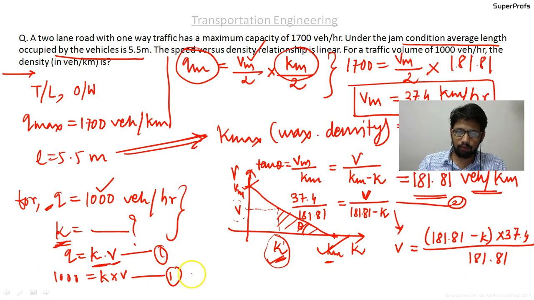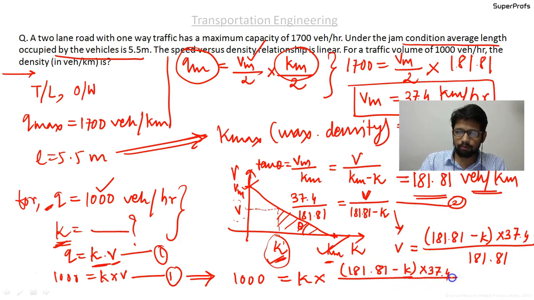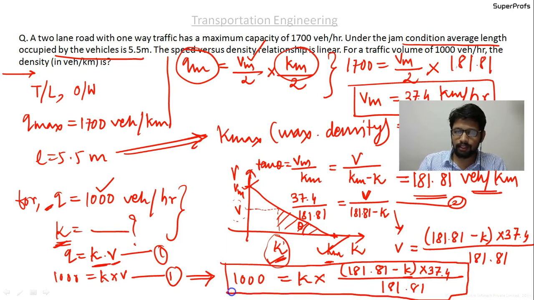So equation 1 will now be modified to 1000 equal to K into, in place of V you should write, (181.81 minus K) into 37.4 upon 181.81. Okay, now this is the final equation that you should solve to get the values of K.